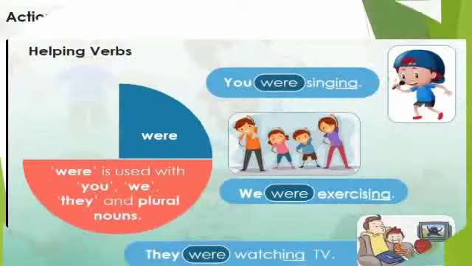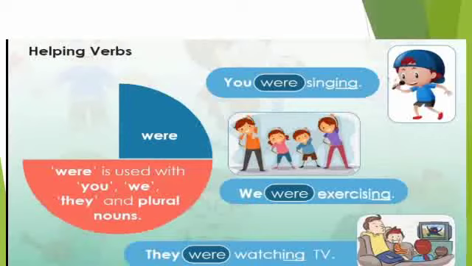Now next is were. The helping verb were is used with you, we, they and plural nouns. You were singing. They were exercising. They were watching TV.